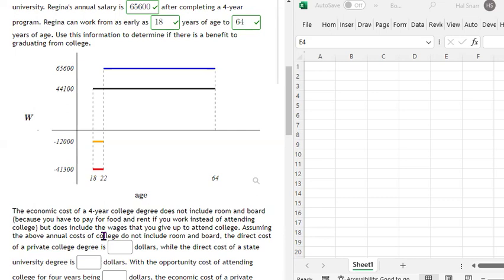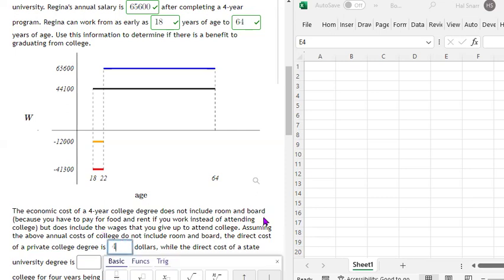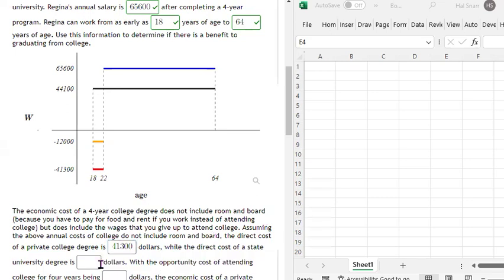So that's part of the economic cost of going to college. Okay. Assuming the above annual costs of college do not include room and board, the direct cost of a private college degree is $41,300, right? We've already answered that above. Well, the direct cost of a state university degree is $12,000.